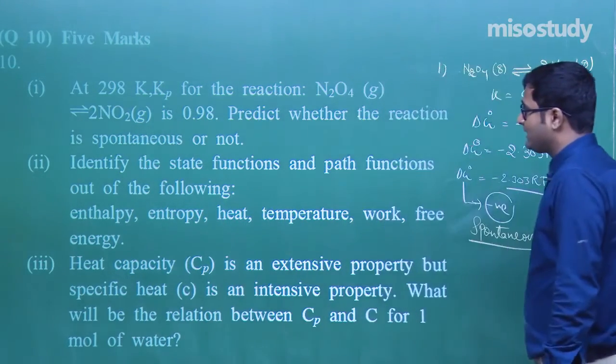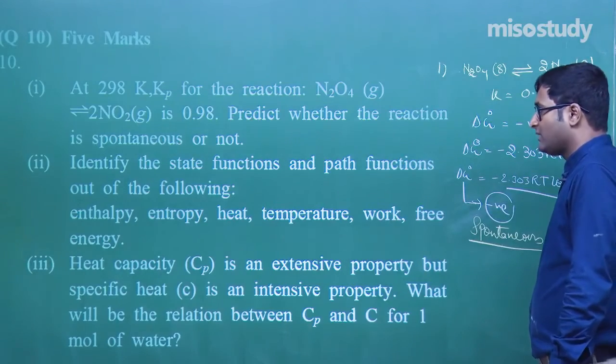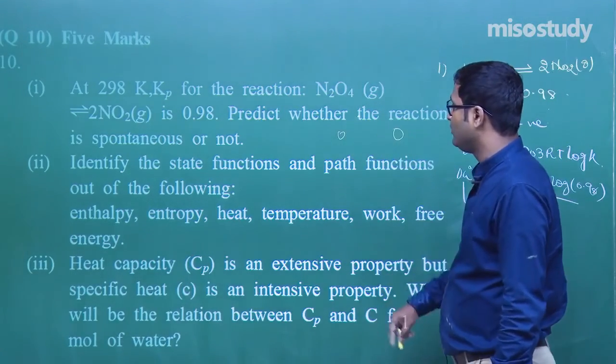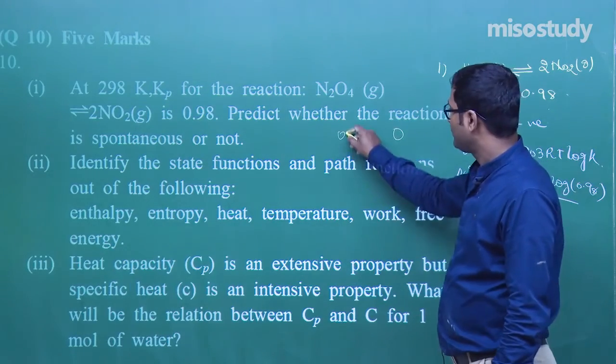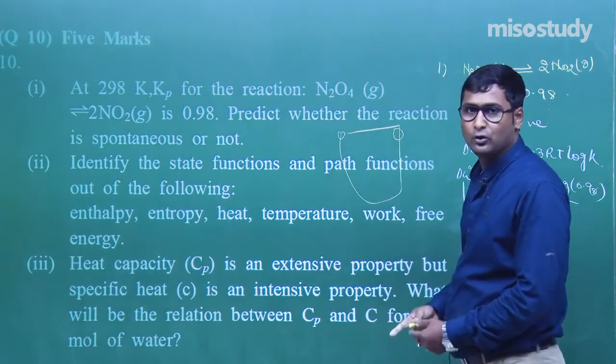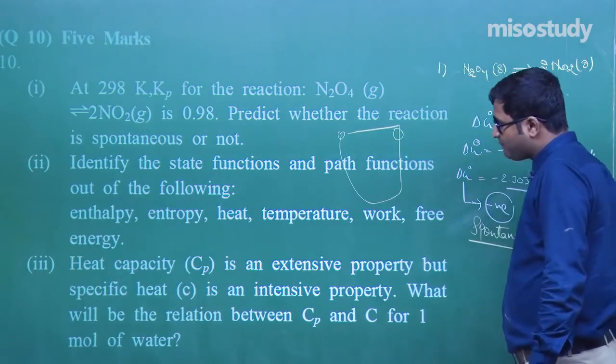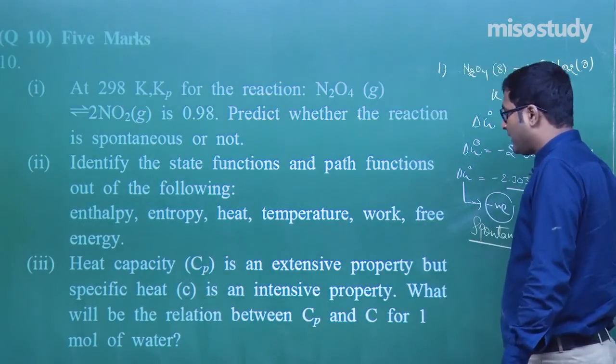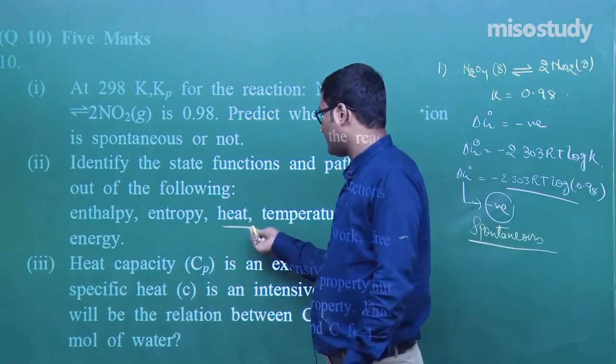Now next, identify the state function and path function. As we know, state function depends on the initial and the final value, and path function depends upon the overall path followed. Clear? It is very simple. Enthalpy is a state function, entropy is a state function, but heat we know is a path function.